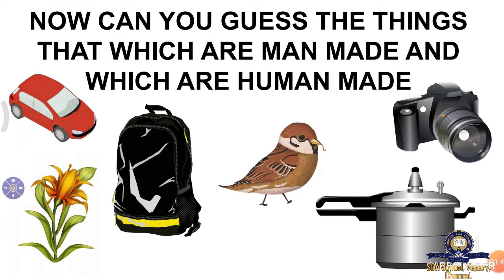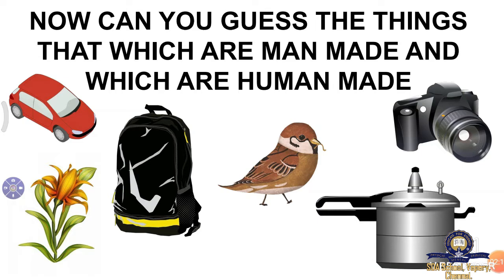Now, can you guess which are man-made and which are natural? For example, if I ask you a sparrow, is it man-made or natural? Yes, it is natural. Then, if I ask you a flower, is it man-made or natural? Yes, it is natural.